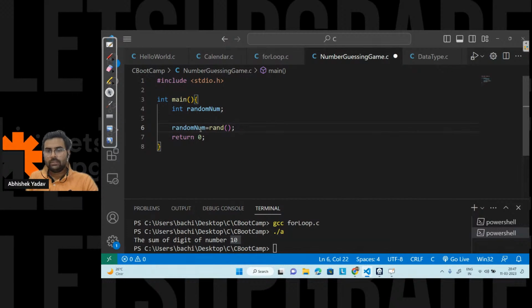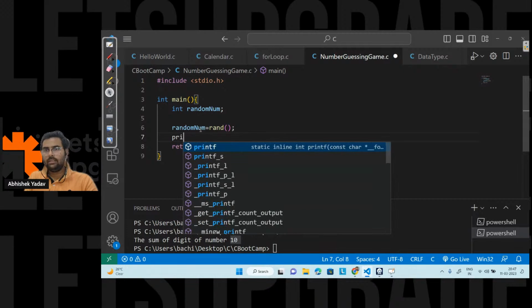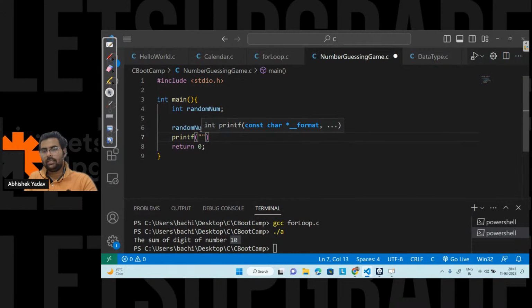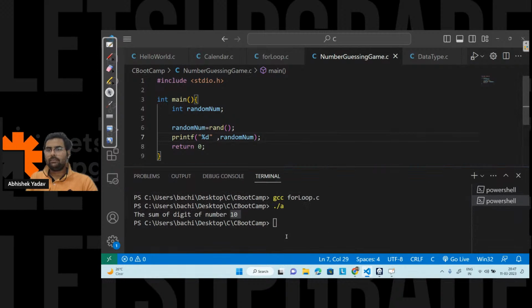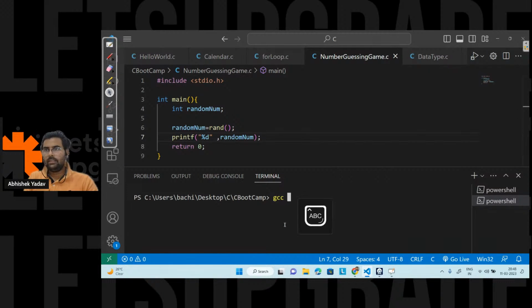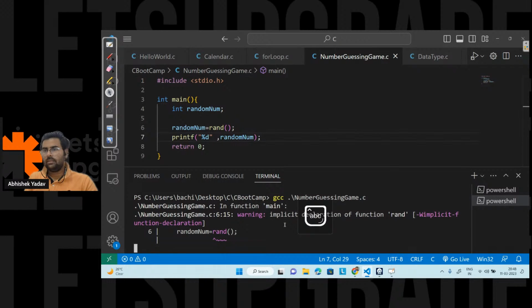So I will printf the random number here, that is %d, and after that random number. Let's see what output I will get now. Clear the screen. gcc number.